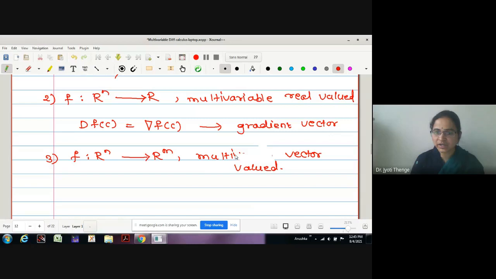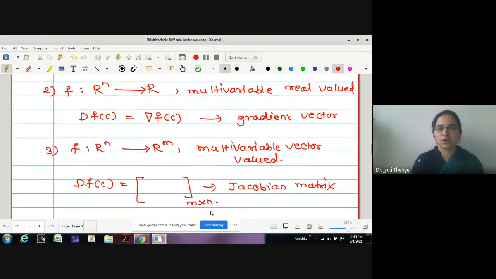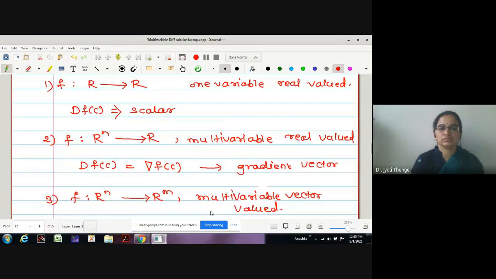This is a multivariable vector valued function. And what is the derivative? The derivative is in terms of a matrix called the Jacobian matrix. What is the order of this matrix? M into N. Yes, this is M rows and N columns.